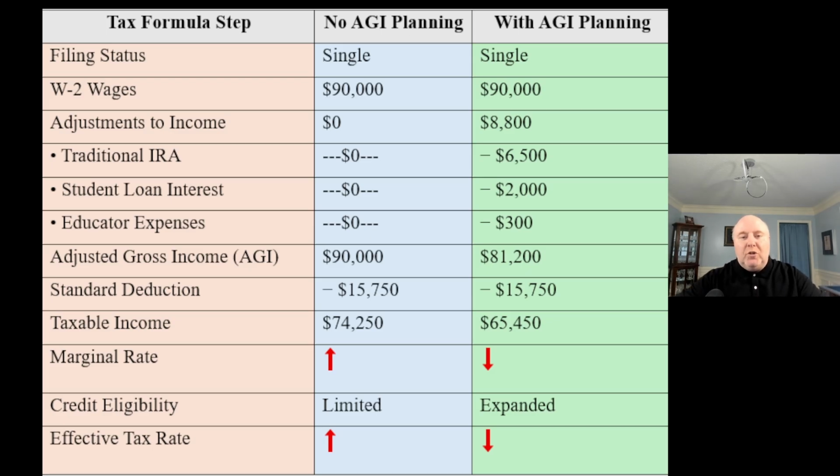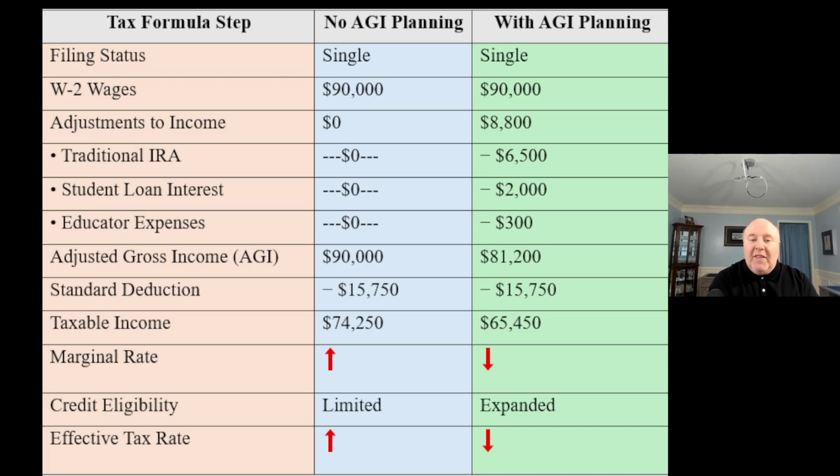Here, once we reduce our AGI, it has a magnified effect of opening us up to additional credits that we previously would have made too much money for. So not only do we get the $8,800 based on the additional deductions we use, it may open us up to additional credits, dollar for dollar reduction in tax, right?